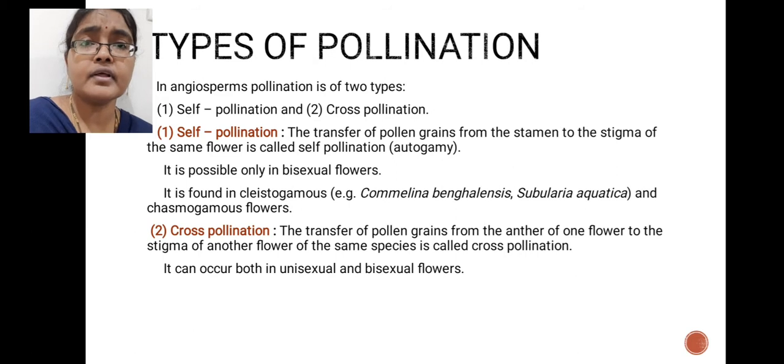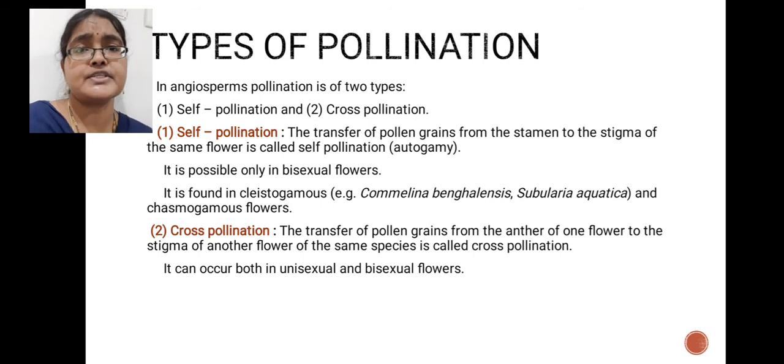After opening of the flower, if pollination takes place, that is called chasmogamy. The flowers which show chasmogamous type of pollination are called chasmogamous flowers. Flowers which show cleistogamous type of pollination are called cleistogamous flowers. So self-pollination is found in cleistogamous flowers as well as in chasmogamous flowers.